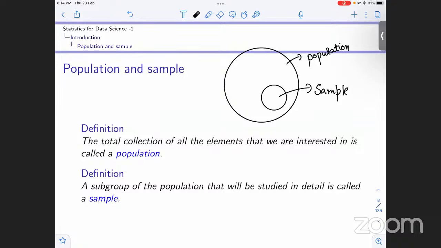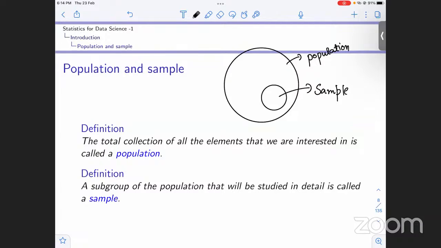For example, if we are interested in knowing the total number of males in India at the moment, it is not practically feasible to go around and collect the entire data, right? So what we do is we take a sample. We want to see the ratio of males and females in India. For that, we need to know how many males there are in India and how many females there are in India. So that is not practically feasible, right?